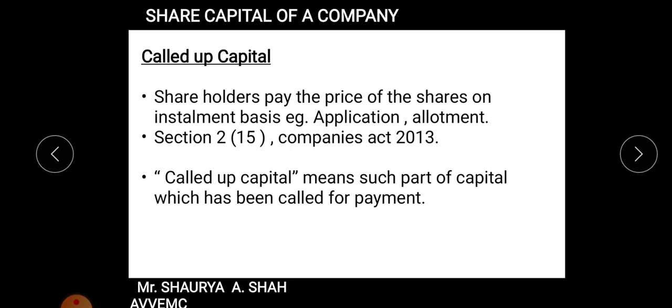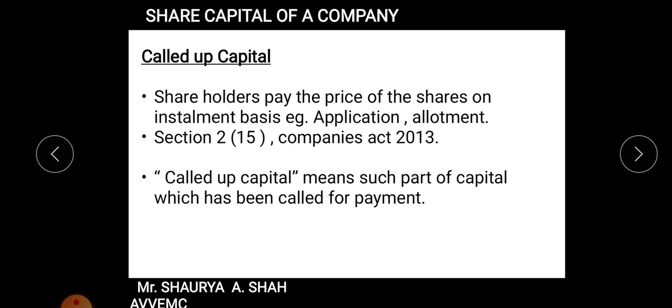And I have asked for the 7 rupees face value from people. Is it clear? That 7 rupees is called up capital because I have called for 7 rupees per share. The 3 rupees which is remaining, I can ask for at any point of time whenever I require in future, right? But at present I require only 7 rupees. So that is called up capital. I hope it is clear.